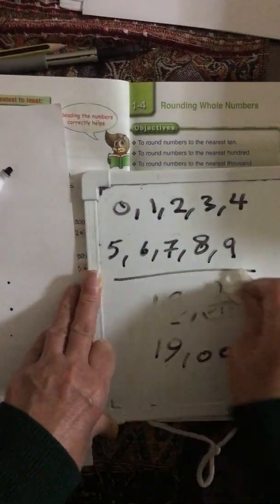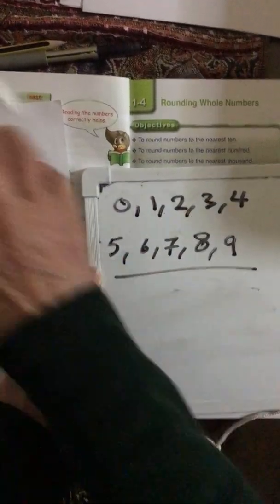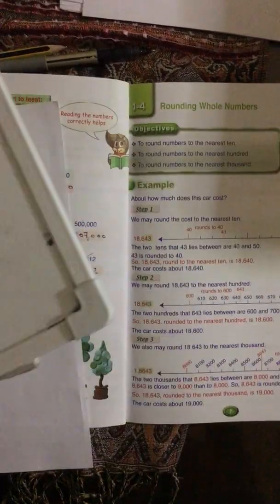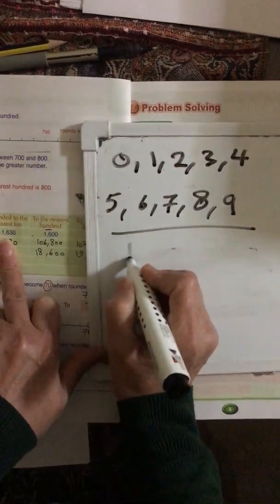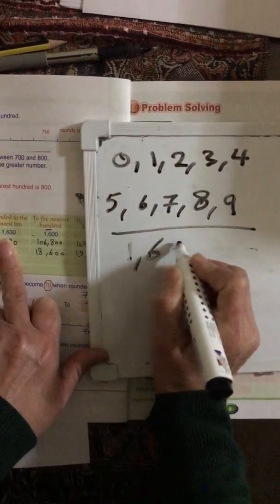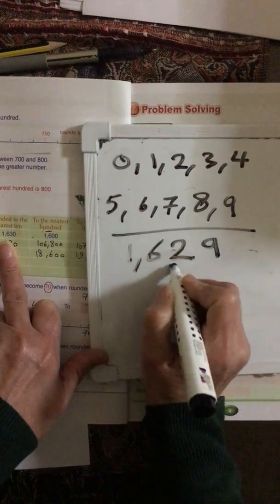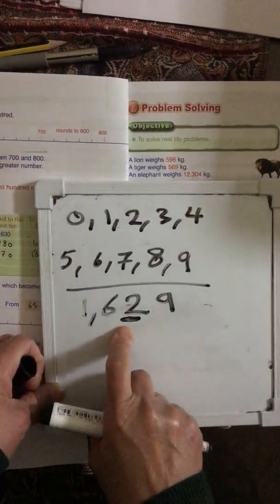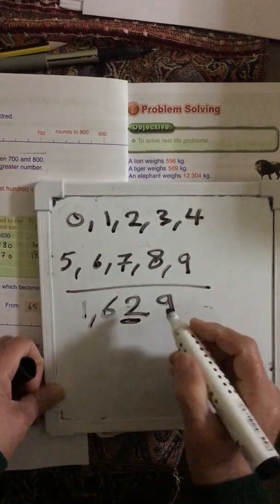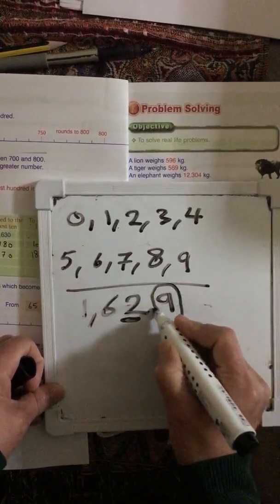Now, if I have a number, for example 1,629, and they said round to the nearest 10. Look at the 2, circle the digit that is after.